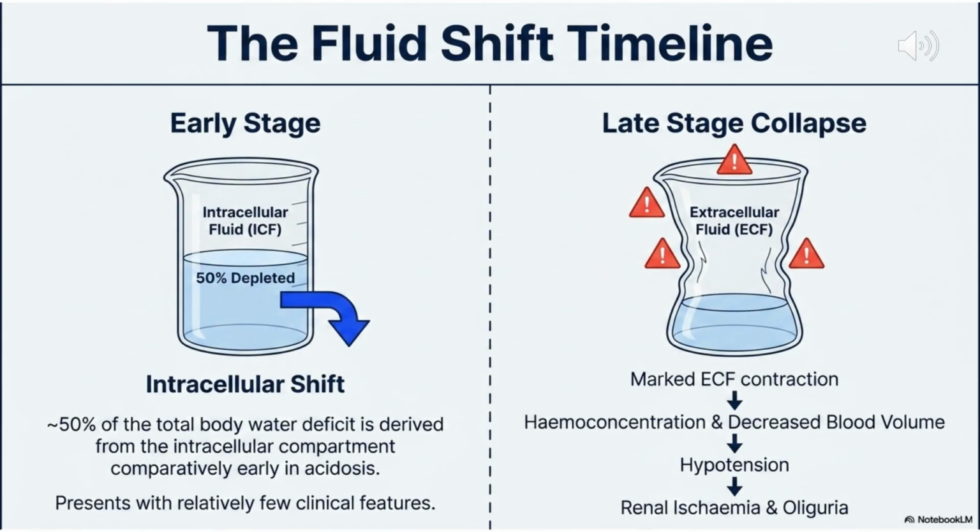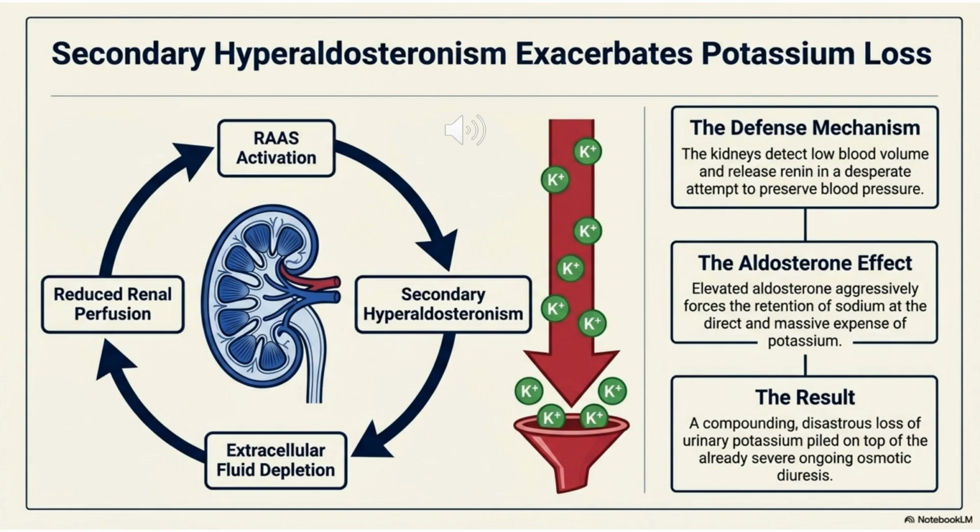The fluid shifts in DKA involve both compartments. Initially, hyperglycemia pulls water out of cells into the extracellular space. As osmotic diuresis continues, the extracellular volume collapses, leading to hypotension, decreased blood volume, and renal impairment. Reduced renal perfusion activates the RAAS system, causing secondary hyperaldosteronism. This aggressively retains sodium, but at the expense of massive potassium excretion. This compounds the severe urinary potassium loss already caused by osmotic diuresis.